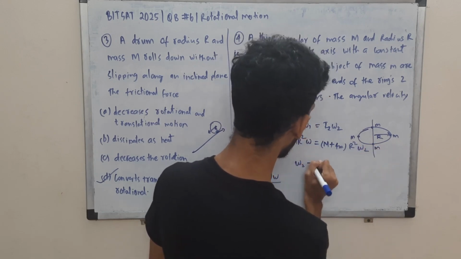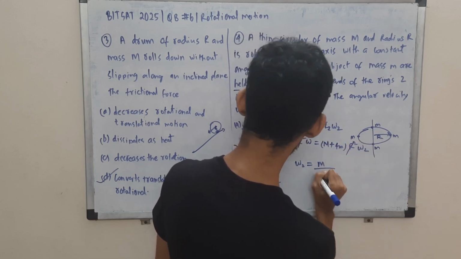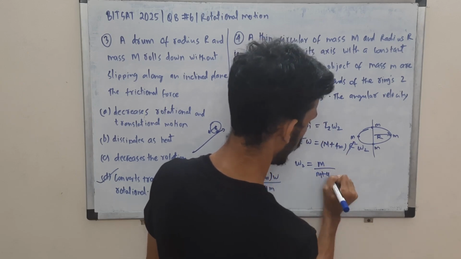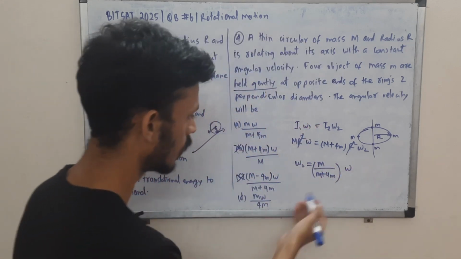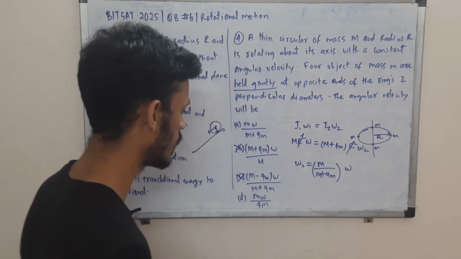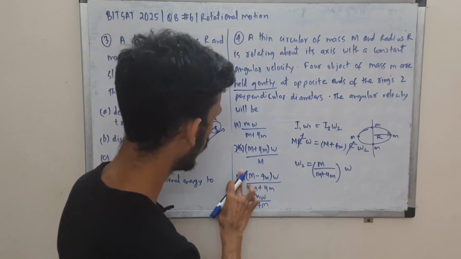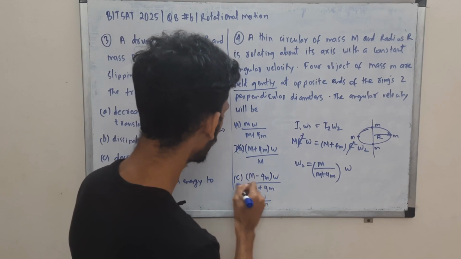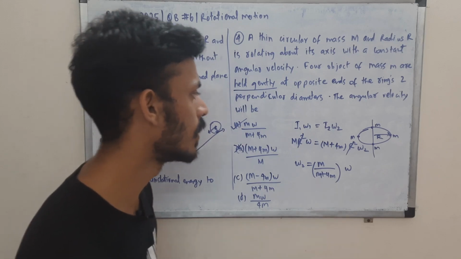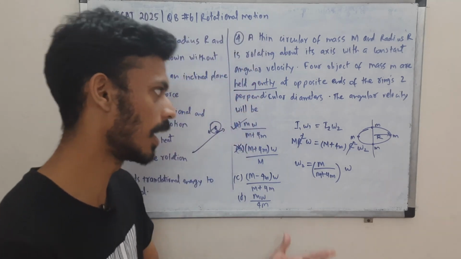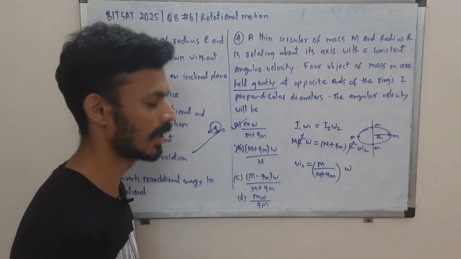So omega 2, simply you can see that it is r square, you can cancel anyways. So M upon M plus 4m into omega. Of course it is less than omega, you have added masses. So anyways this is the correct choice. Just calculate it using conservation of your angular momentum. I1 omega 1 is equal to I2 omega 2. So that's about this question. Over to the next one.